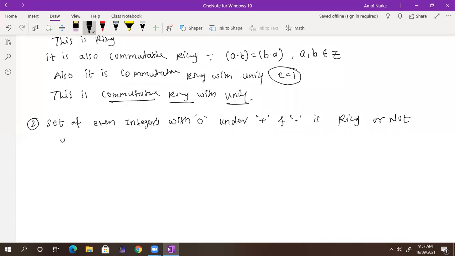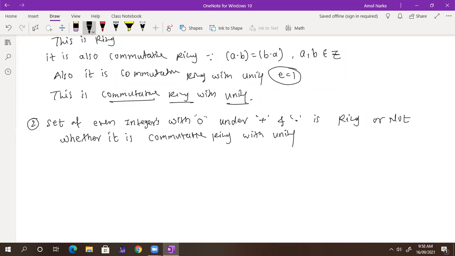Whether it is a commutative ring with unity. Tell me, what do you think about that? So it's a ring.